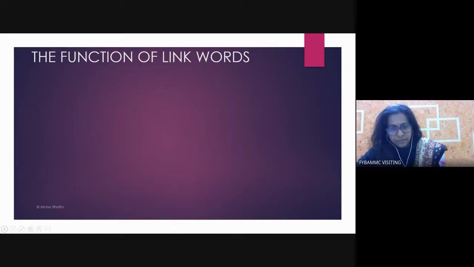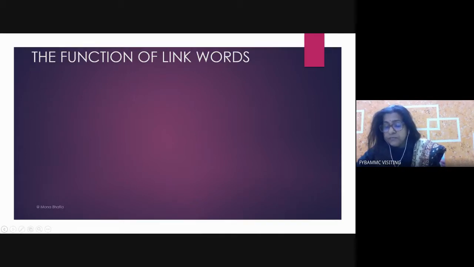They're not so difficult actually. When you have to refer to what they were saying, the link words, why, to whom they refer, you have to understand there are two types of link words. One is anaphora, the other one is cataphora.